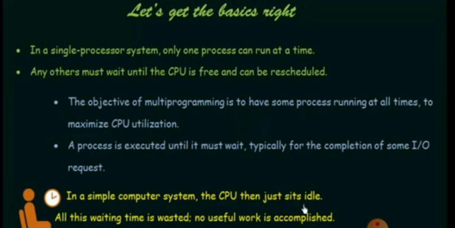By using our keyboard or mouse, we have to give input. Until then, the process is accessing IO, so now the CPU is in a waiting state. Because of that, the CPU is waiting.